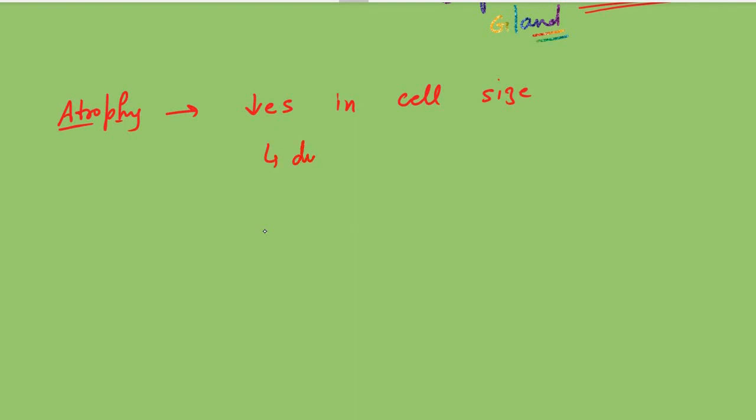Then the next is about atrophy. Hypertrophy means hyper, more. Atrophy means: A means absent. So atrophy means decrease in cell size. Then what is the cause? It can be due to decreased stress, but the stress can be, for example, hormonal stimulation, then disuse of the organs.